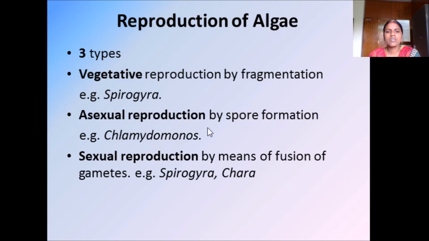Asexual reproduction is by spore formation. There will be no sex organ here. By the spore the algae will reproduce. This is called asexual reproduction. Example for this is Chlamydomonas. For sexual reproduction, the examples are Spirogyra and Chara. Sexual reproduction takes place by means of fusion of gametes.